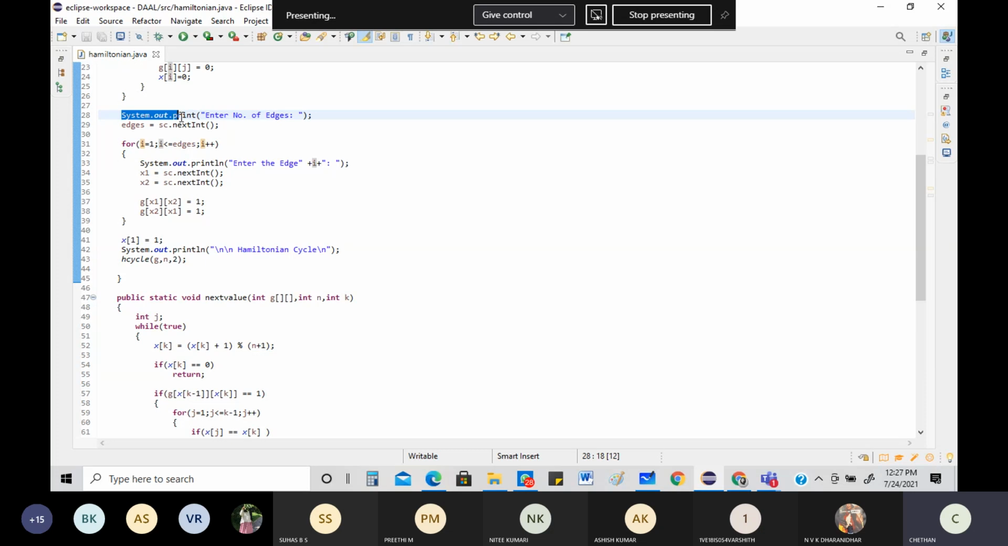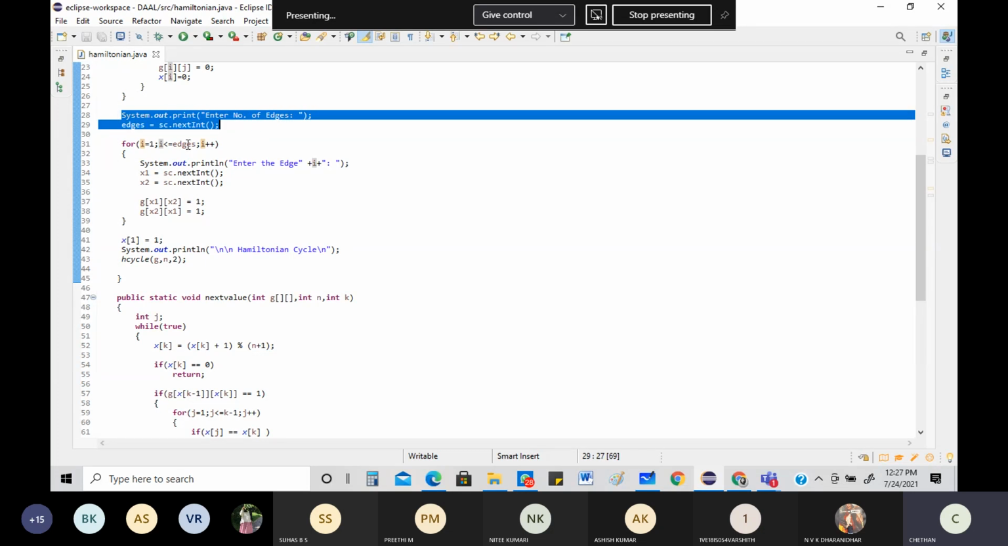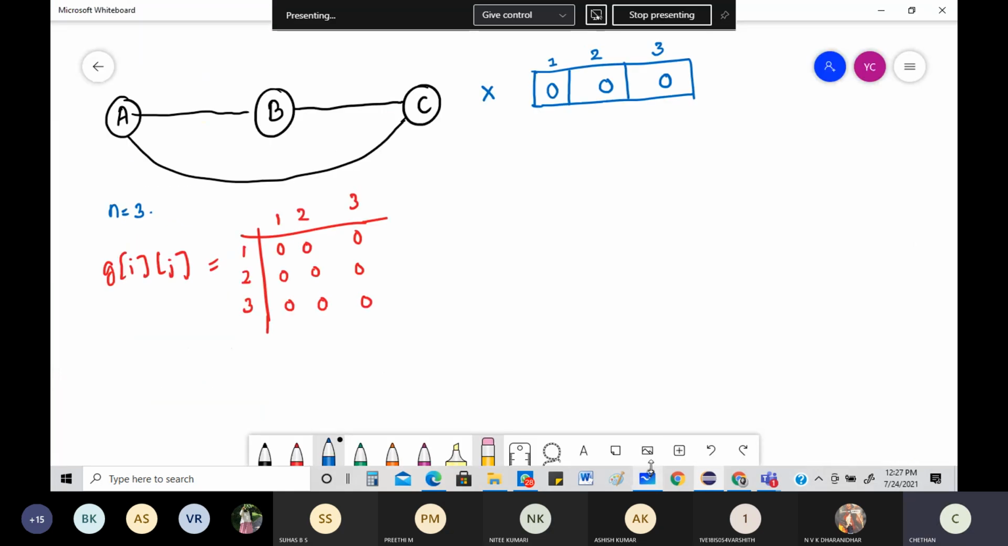You need to enter the edges. The edges will be stored in your edges like this. You're going to give from i is equal to 1 up to n. What is the number of edges here? The number of edges you're going to give first. Can I go back here? How many edges do we have? 1, 2, 3. n is the number of nodes. Keep this in mind: this is nodes or vertices.